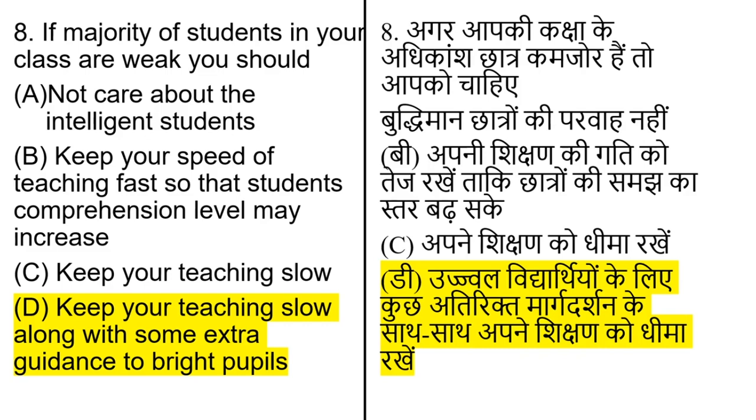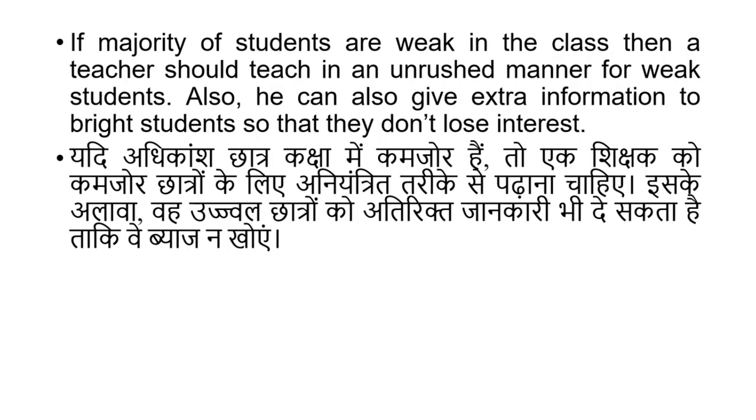If the majority of students in your class are weak, you should keep your teaching slow along with some extra guidance to bright pupils. If the majority of students are weak in the class, then the teacher should teach in an unrushed manner for the weak students. Also, he can give extra information to bright students so that they won't lose interest.